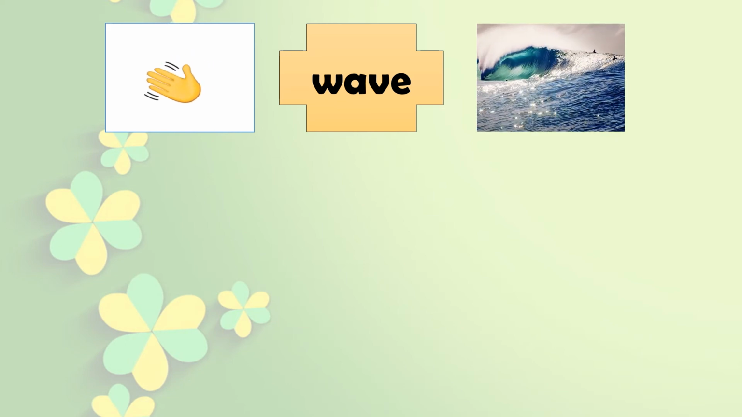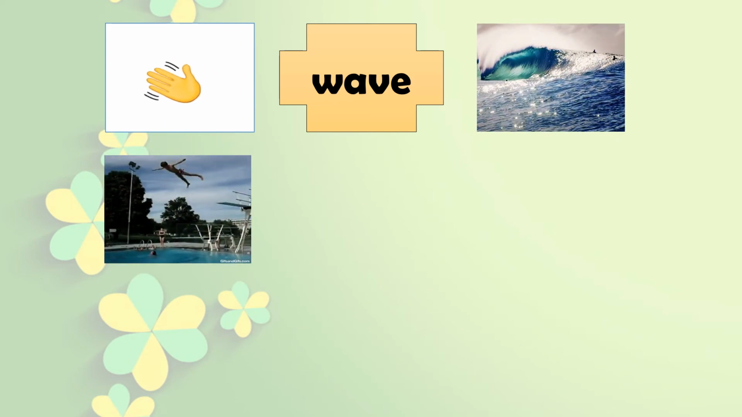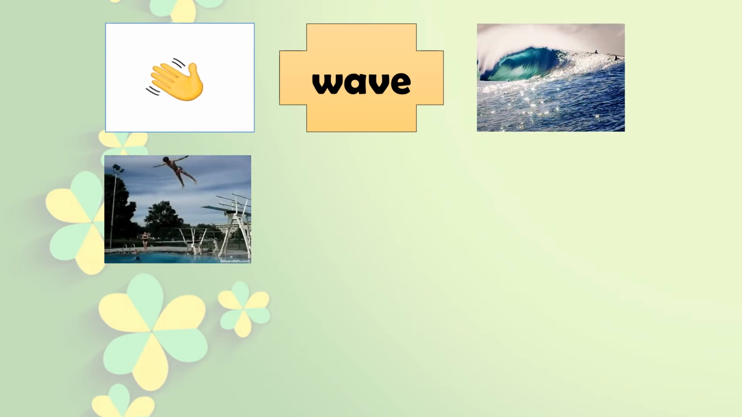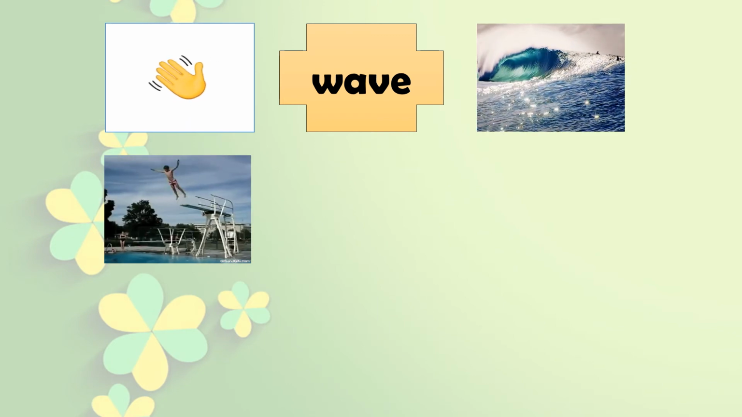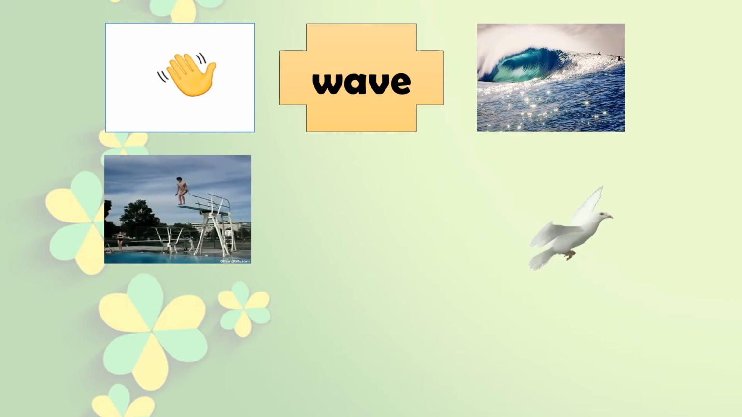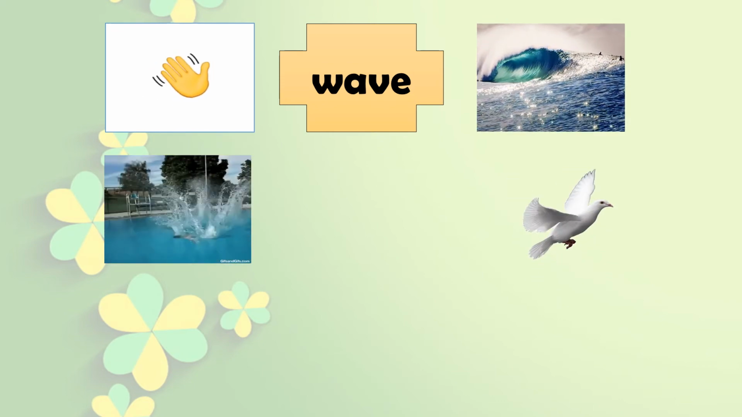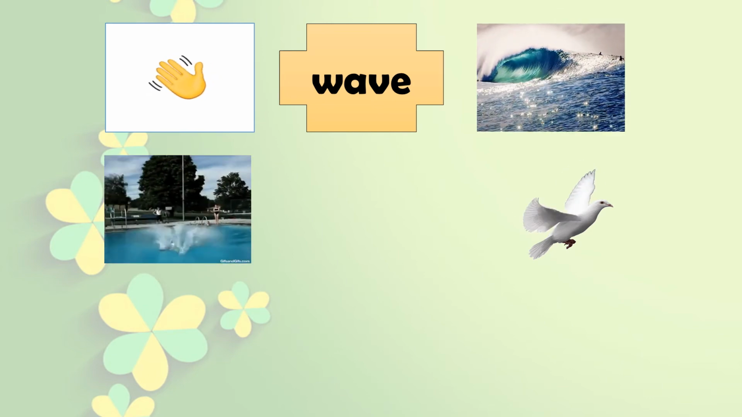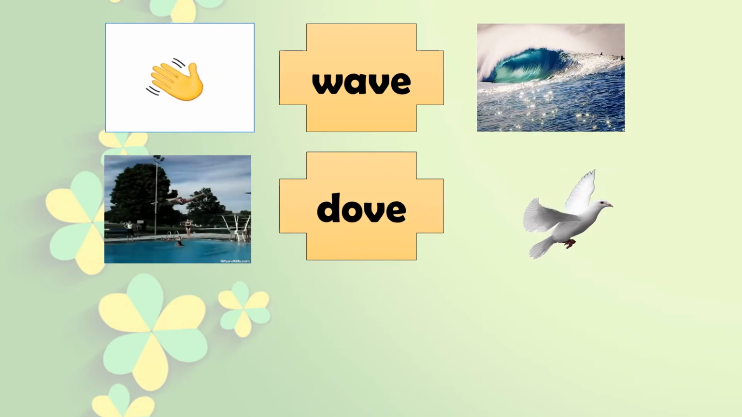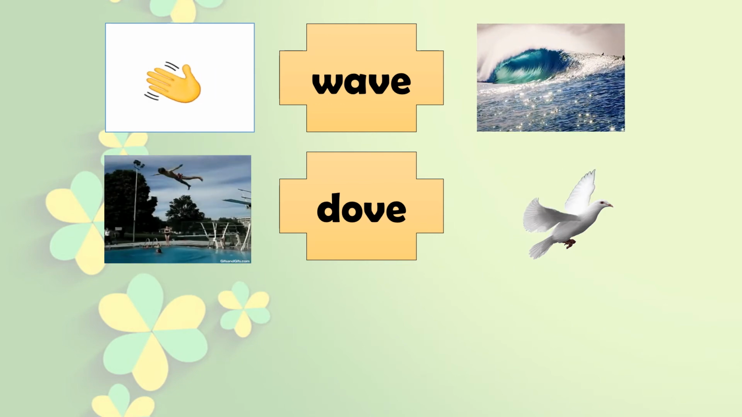We will see two more pictures. Someone is diving in the water. So we can say that he dove in the water. Dove. And here, dove. A white pigeon is called dove. But the spelling is D-O-V-E.